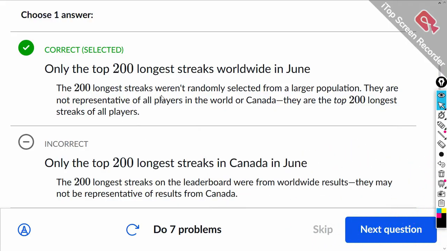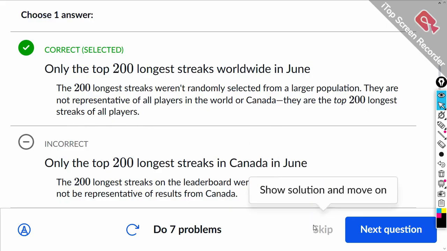All right, the 200 longest streaks were not randomly selected from a larger population. They do not represent all players in the world or Canada, only the top 200 longest streaks. So you have to see where the sample comes from.